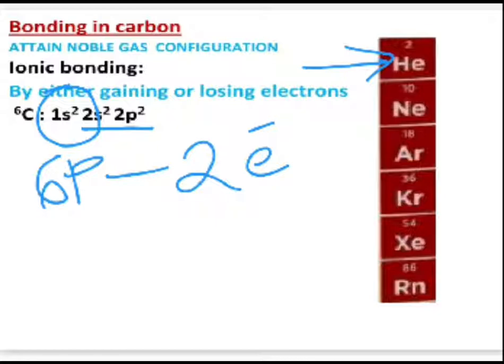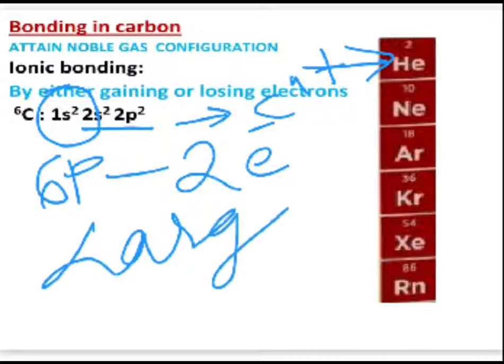Okay. However, one more thing you can note in this particular formation of a cation. What happens here? 4 electrons are to be removed from the outermost shell, which will require a very large amount of energy. And such a large amount of energy is not easily available with carbon. Okay, that means practically formation of carbon in its +4 state is not possible as such.